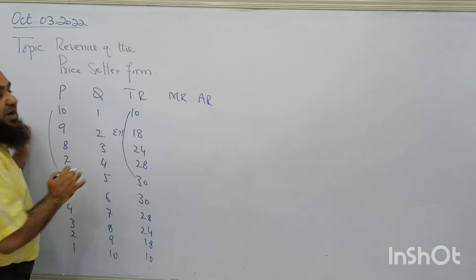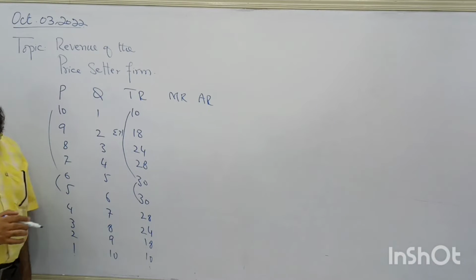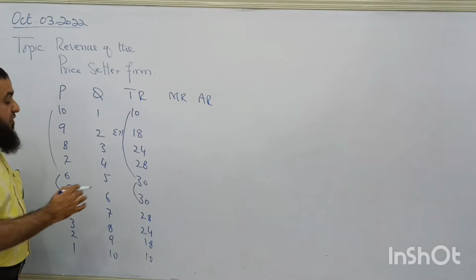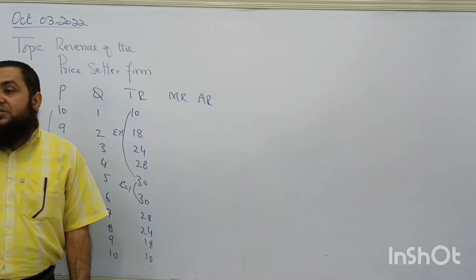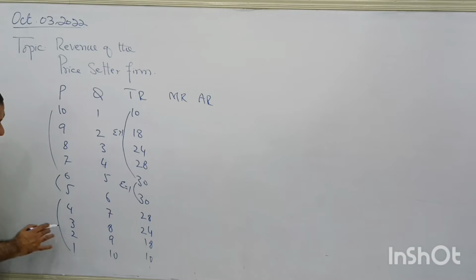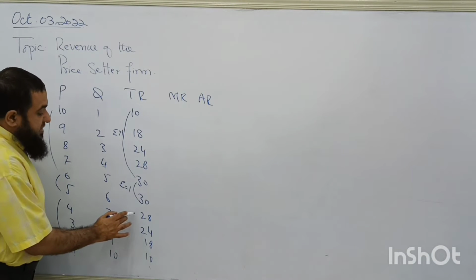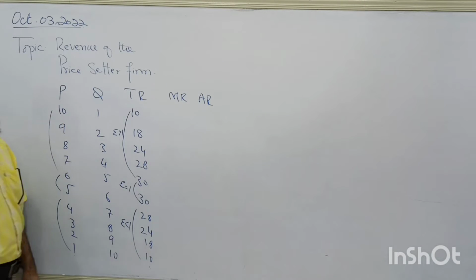So this part of demand is elastic. And what is the condition of unitary demand? When price changes and total revenue remains the same, there is no change in total revenue. We said demand will be unitary at this point. And when price falls and total revenue starts decreasing, that is the inelastic part of the demand curve.